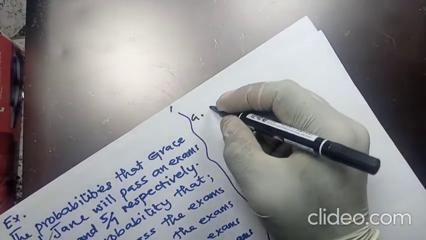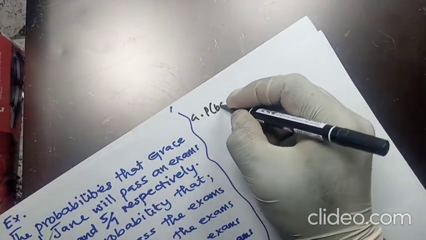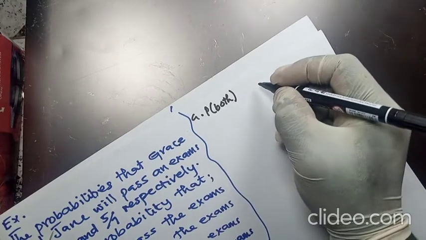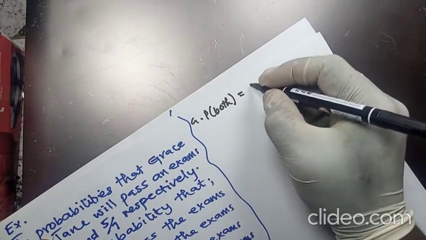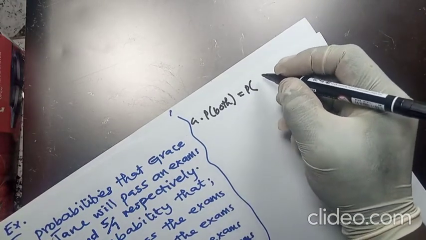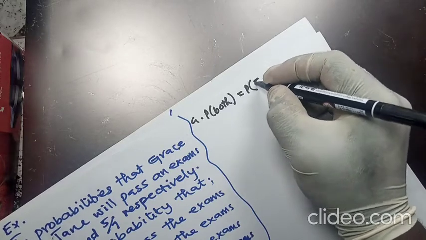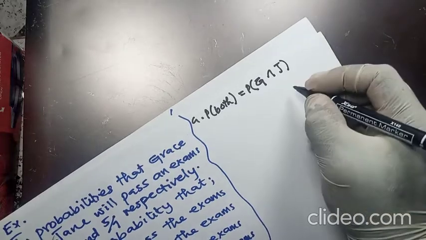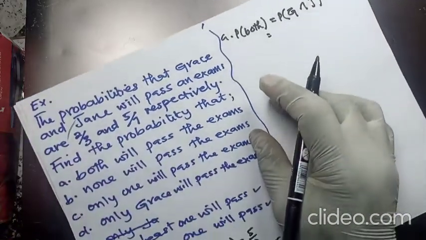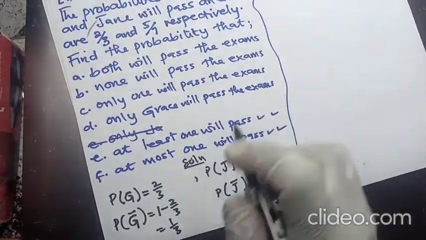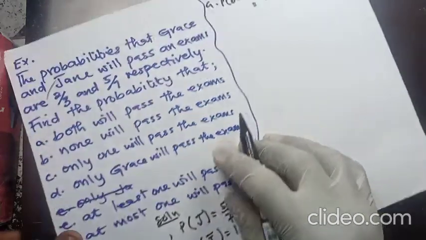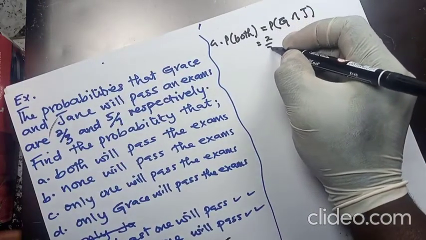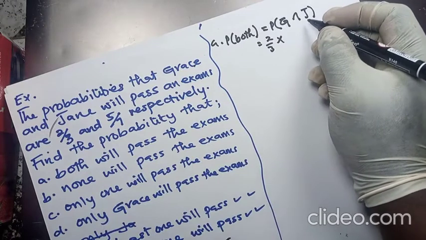Now A, we want to find the probability that both will pass the exams. So it means that the probability that Grace will pass and Jane will also pass. So you ask yourself, what is the probability that Grace will pass the exams? It's here. It's 2 on 3. So you put it there, 2 on 3, and times.